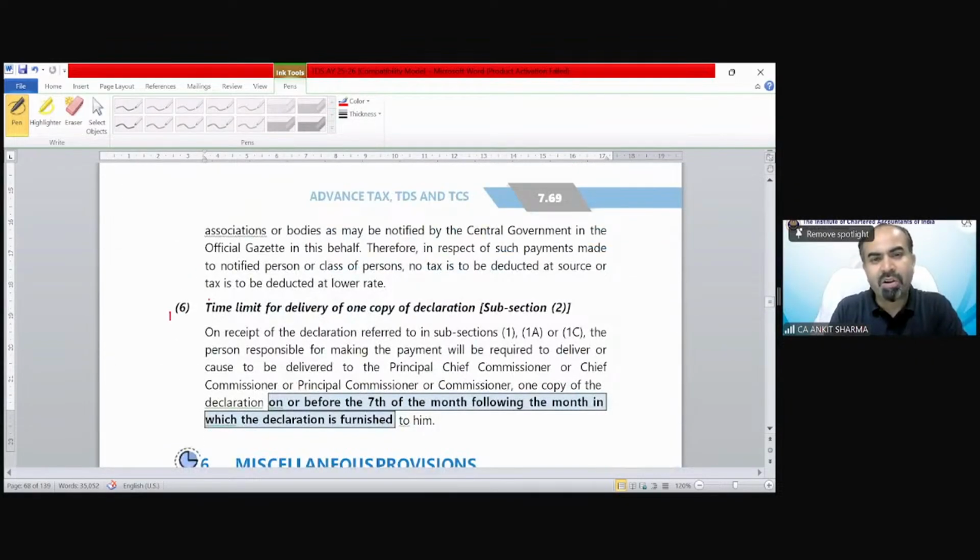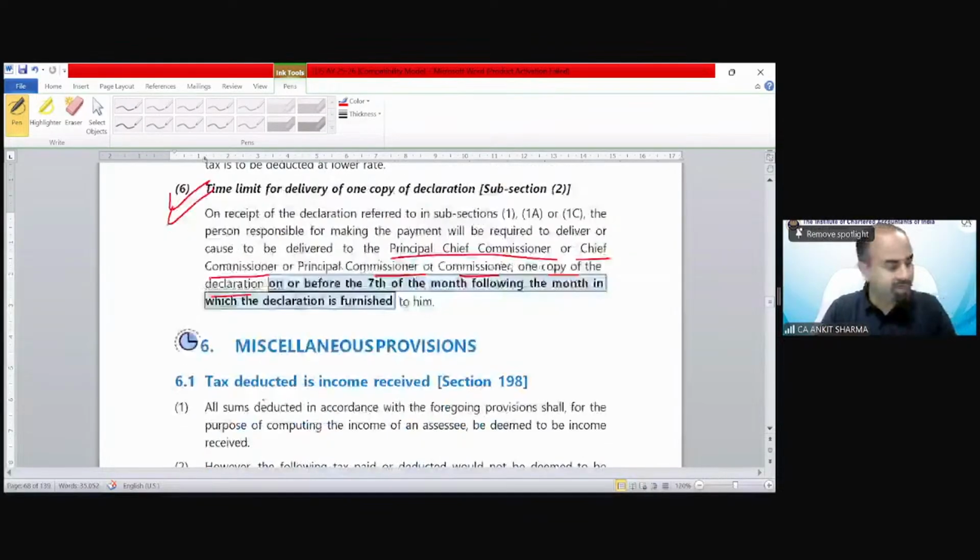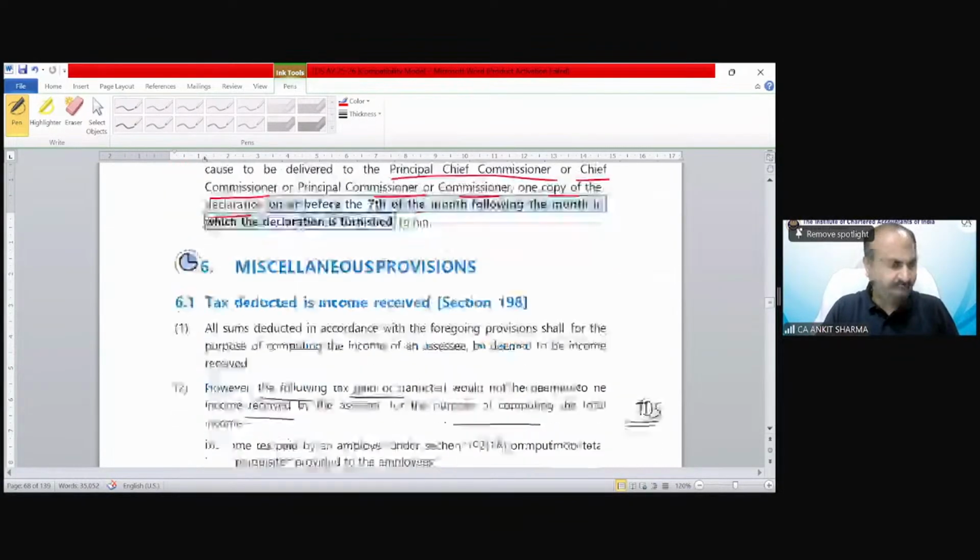There is a time limit for delivery of one copy of the declaration, and you need to send this information to the principal chief commissioner, chief commissioner, principal commissioner or commissioner. In that case only they may allow no deduction of TDS in your case. These are just for reading purpose.